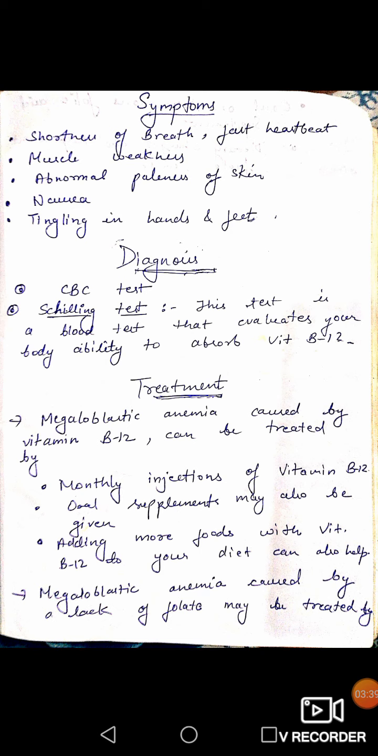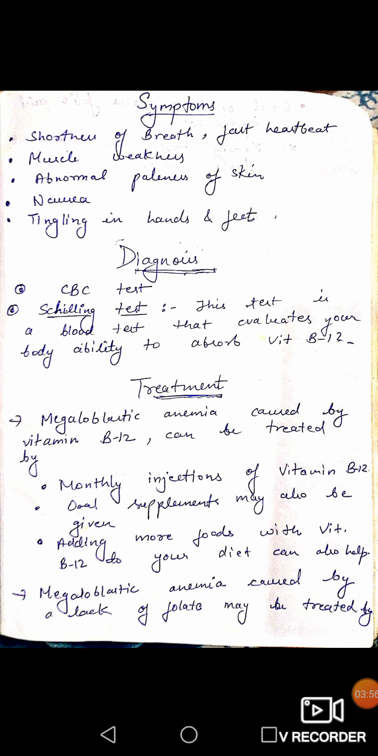Next is diagnosis. There are various tests used to diagnose megaloblastic anemia. First is the CBC test. As I have told you in an earlier video, in the CBC test we measure the amount of hemoglobin, RBC content, hematocrit level.